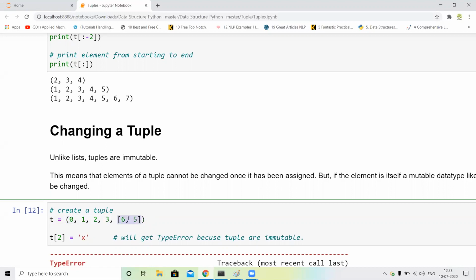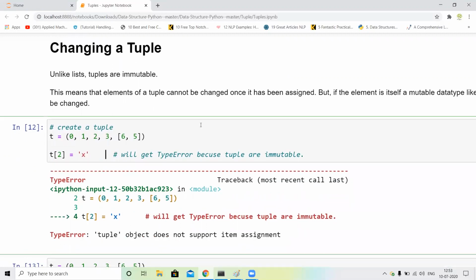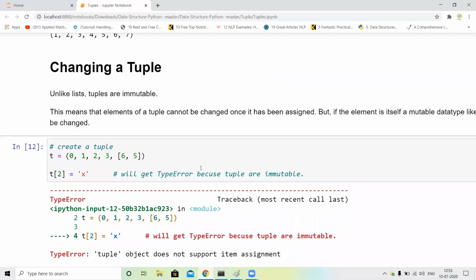In brackets I assign 6 and 5, and I will change our two value, replaced with x. Okay, so then I will print. You can see our output is type error, means tuple object does not support item assignment. So what does this mean? We cannot change a tuple, guys. Okay, it's immutable.